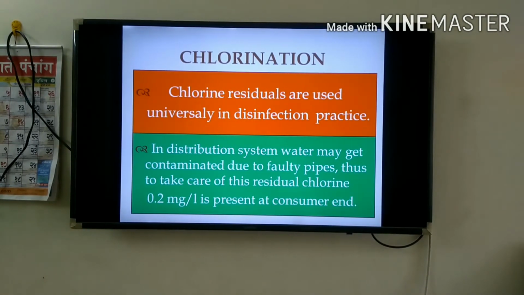Chlorine residuals are used universally in disinfection practice. In the distribution system, water may get contaminated due to faulty pipes. Thus, to take care of this, a residual chlorine of 0.2 mg per liter is kept at the consumer end.